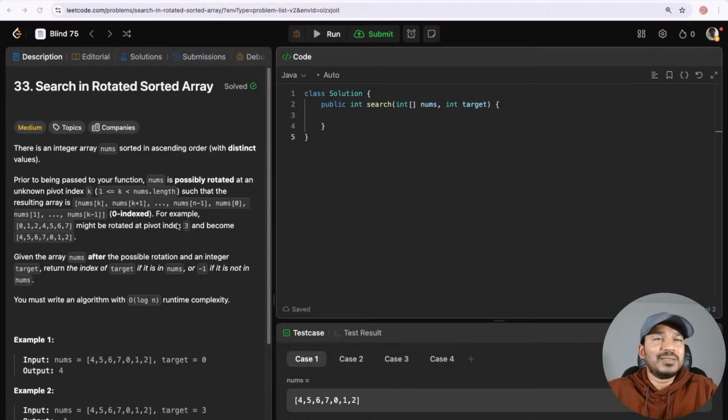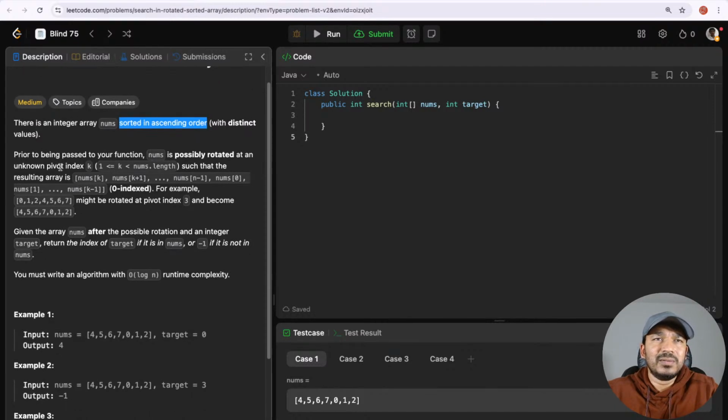For the next 2 problems, these are some of the important ones. So let's address the next one. LeetCode number 33, Search in Rotated Sorted Array. This is a LeetCode medium problem. There is an integer array nums sorted in ascending order, with distinct values. There are no same values. Prior to being passed to a function, nums is possibly rotated at an unknown pivot index. So it is sorted, but it is rotated as well.